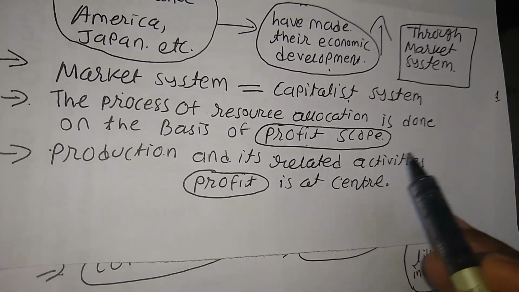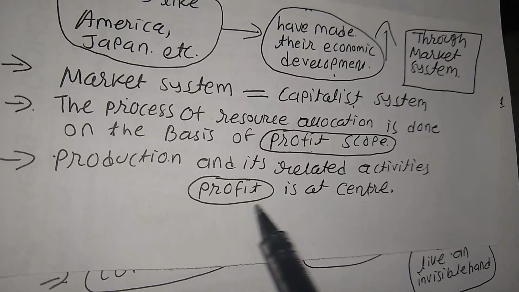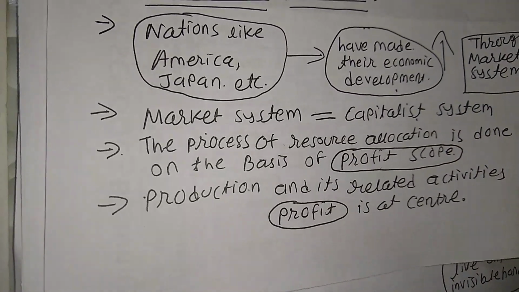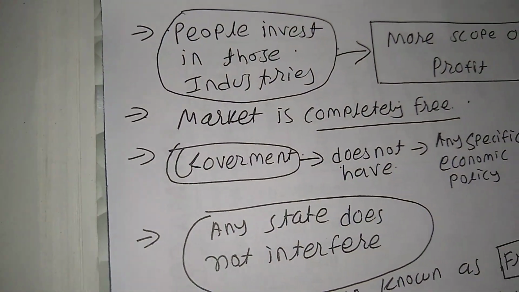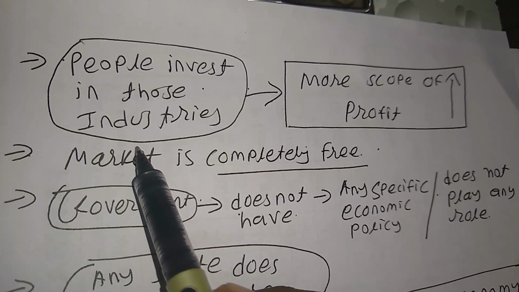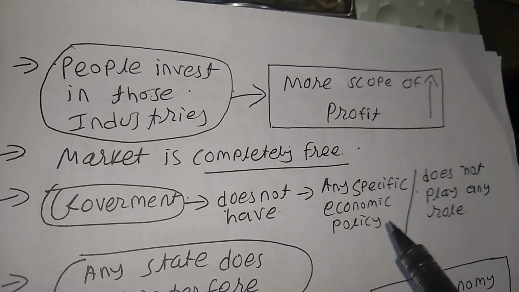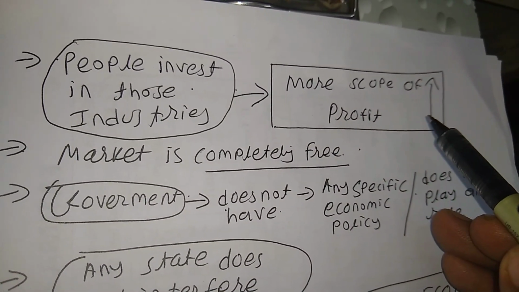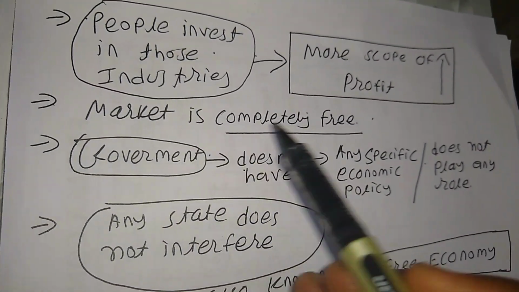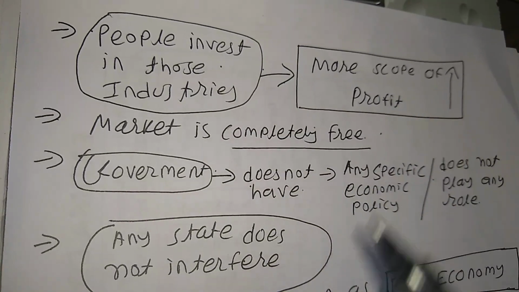Production and its related activities: profit is at the center. They focus on profit only. Now people invest in those industries where there is more scope of profit. So the place where people will get more profit, they invest their money in that area. The market is completely free. Nobody has any kind of restriction.